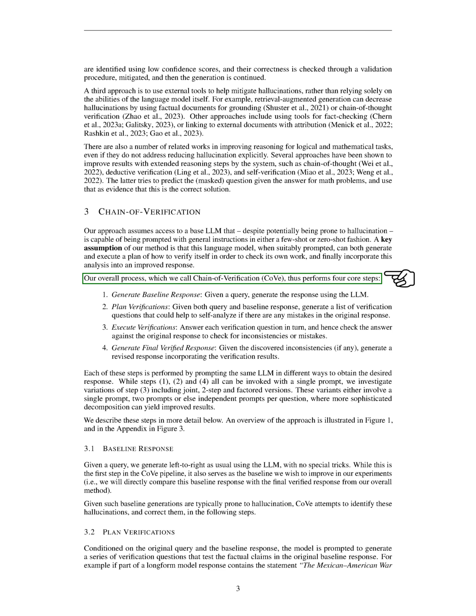Our overall process, which we call chain of verification, CoVe, performs 4 core steps. 1. Generate baseline response. Given a query, generate the response using the LLM. 2. Plan verifications. Given both query and baseline response, generate a list of verification questions that could help to self-analyze if there are any mistakes in the original response.